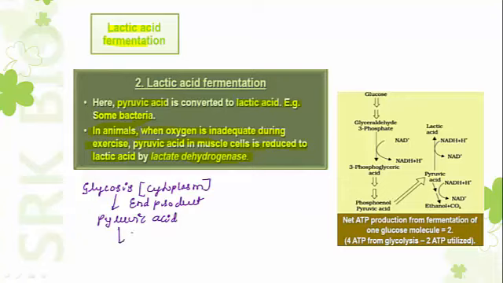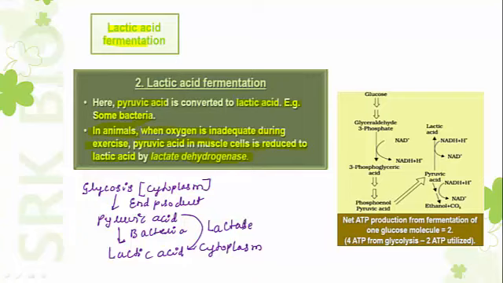If lactic acid bacteria is present, the pyruvic acid undergoes lactic acid fermentation, and pyruvic acid is converted into lactic acid. The pyruvic acid conversion into lactic acid is also taking place in the cytoplasm, and the conversion is catalyzed by the enzyme lactate dehydrogenase. Lactate dehydrogenase is the enzyme which converts pyruvic acid into lactic acid.